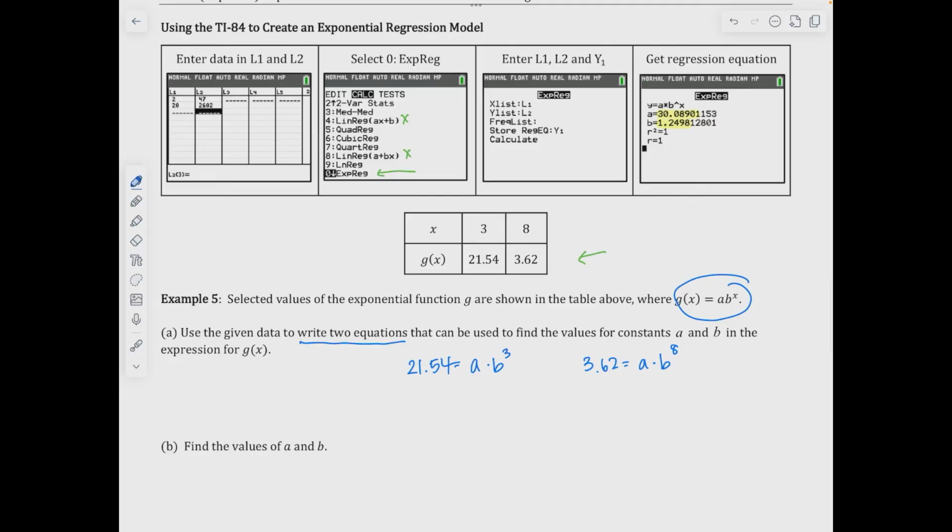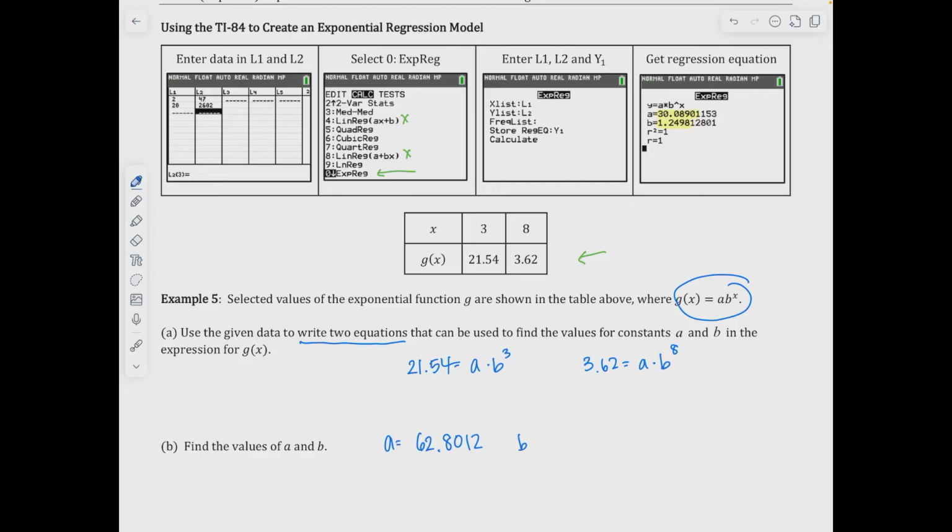The second one is a times b to the x. So I'm going to choose the second one, a times b to the x. Once I select that and go to my regression, I will see that my a value is 62.8012.